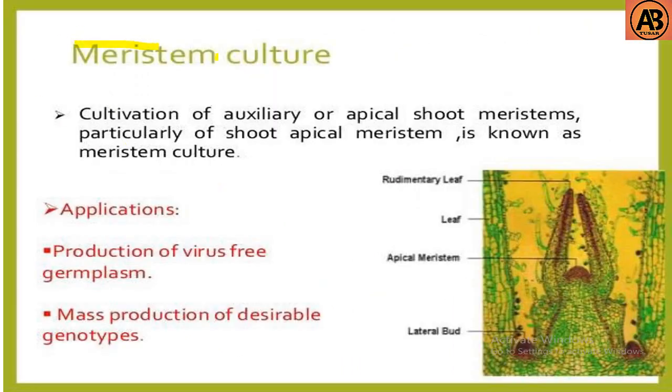Then meristem culture. Cultivation of axillary and apical shoot meristems, particularly of shoot apical meristem, is known as meristem culture. Here we can see the picture of a meristem, lateral bud, apical meristem, leaf, rudimentary leaf, and the applications of meristem culture are production of virus-free germplasm and mass production of desirable genotypes.